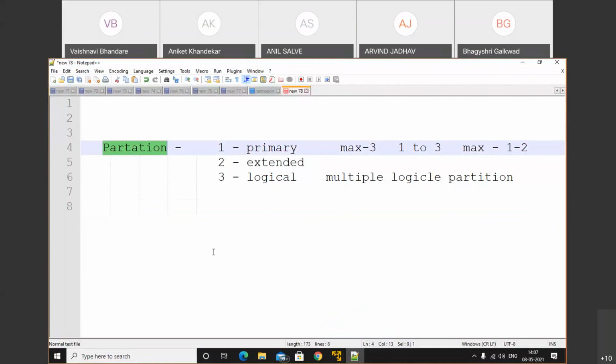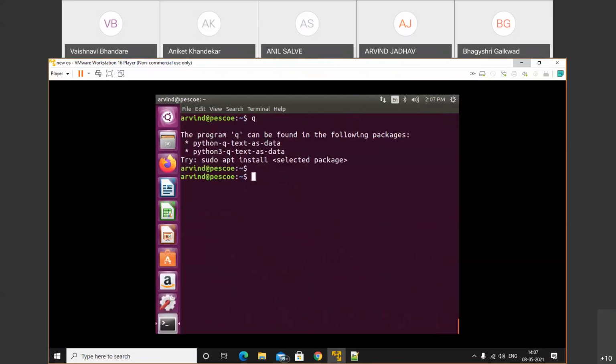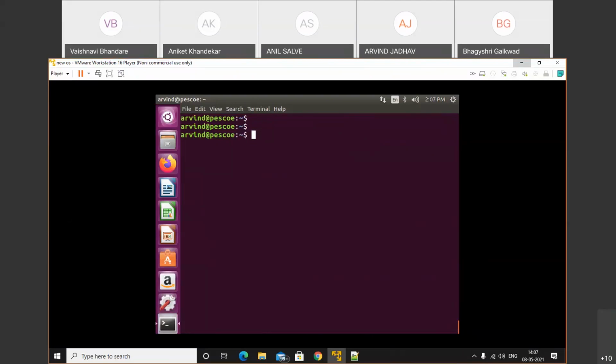I already shared the document yesterday. So just go through that document, and if you have any query, then let me know. So let's start the practical. I will press the Q. So now I want to check the partition.